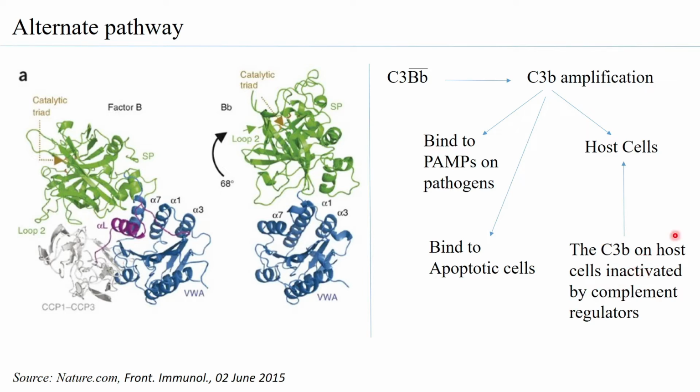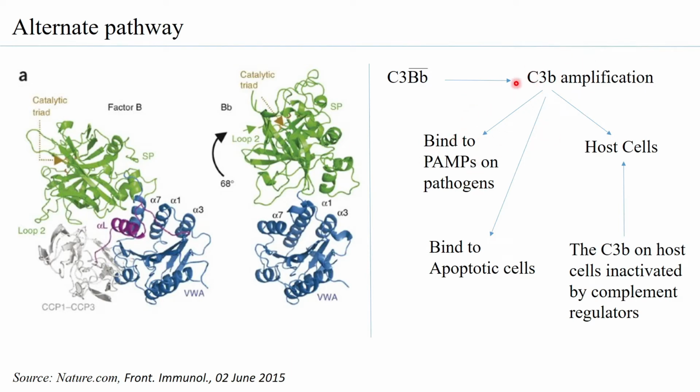Now we come back to another question. If ultimately you need a set of regulators to stop the C3b on the host cells from becoming active, to make it inactive, why then should you have a system where C3b is binding to the host cells? The understanding is that on the surfaces of most pathogens, apoptotic cells, or host cells, the sugar constituents are more or less the same. So the binding of C3b, you cannot have very specific molecules.